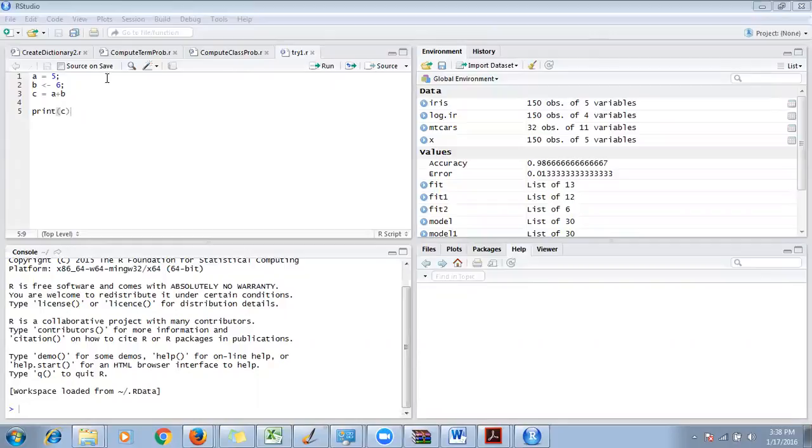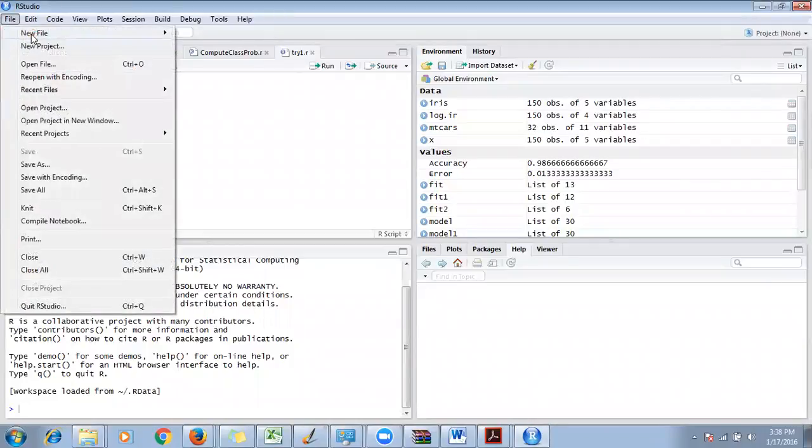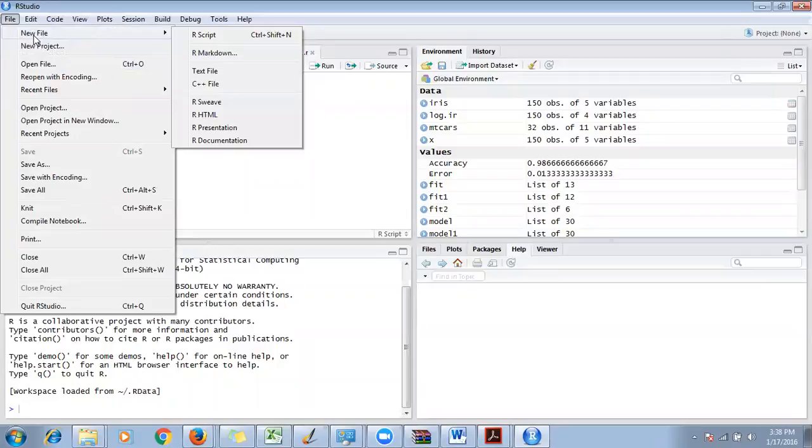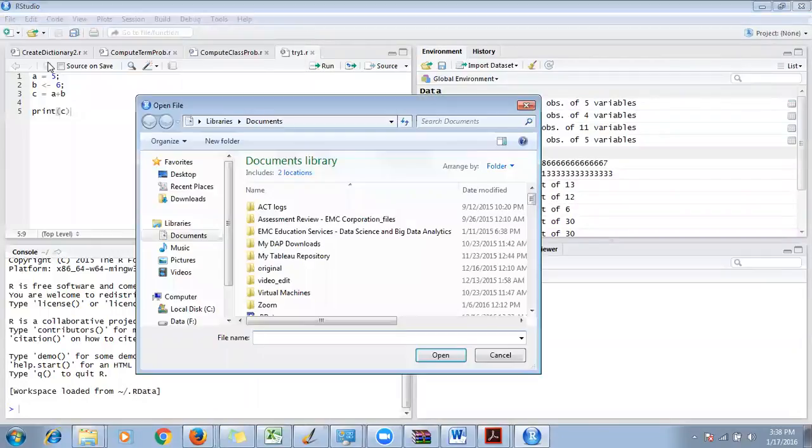Okay, fine. So this is a place where you can write code, and not only write code, you can also view some data. I'll show you how you can view the data. You go to File, say Open File. New File is for creating new files, right? Open File is for opening existing files.